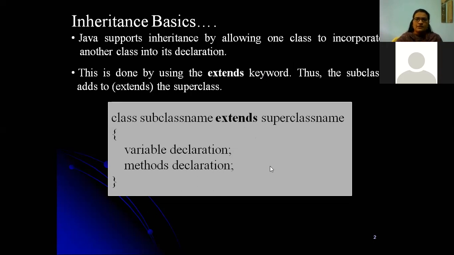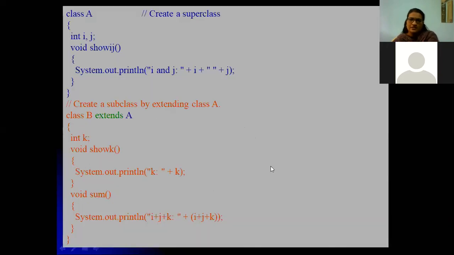Next, let us discuss an example. Class A is having 2 variables and 1 method. Class A is a superclass. In the comment line I have specified class B is a subclass which is extending the superclass. So class B extends class A. Class A is having 2 variables and 1 method which displays the i and j values. Class B is having an int variable k, and it displays the value of k within that class.